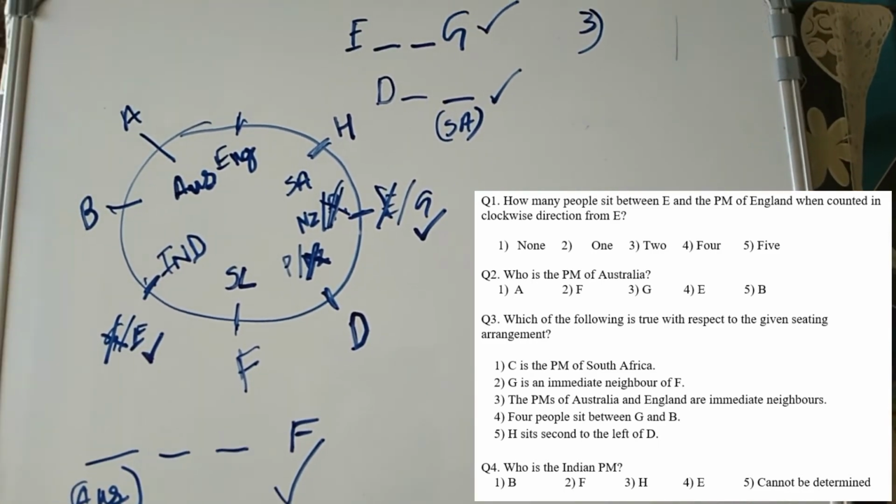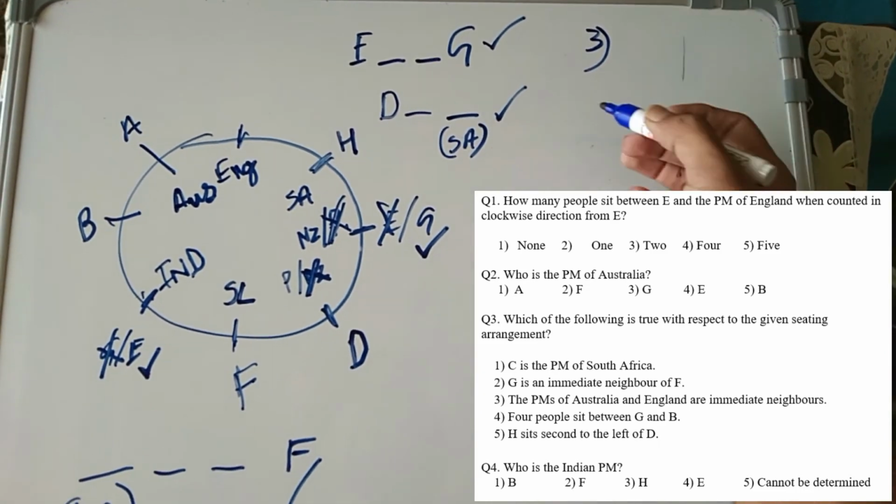Who is the PM of Australia? PM of Australia is A, which is the first option.